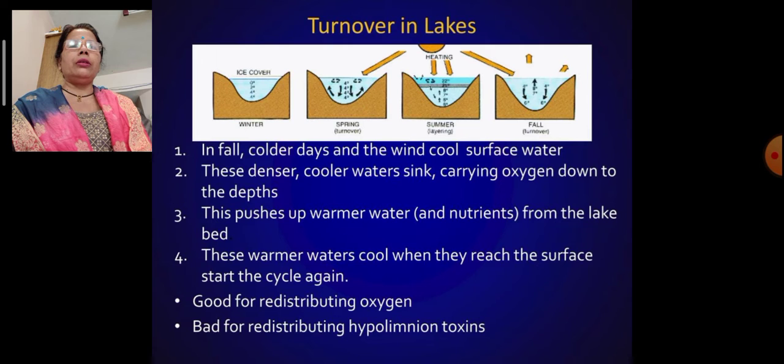Now in this picture, you are understanding how turnover happens in lakes. In fall, on colder days, the wind cools surface water. This denser, cooler water sinks, carrying oxygen down to the depth. This pushes up warmer water and nutrients from the lake bed. This warmer water cools when it reaches the surface and starts the cycle once again. Good for redistributing oxygen and bad for redistributing hypolimnion toxin. So this is about the turnover in lakes, what happens exactly.